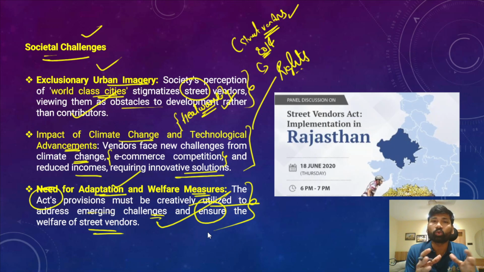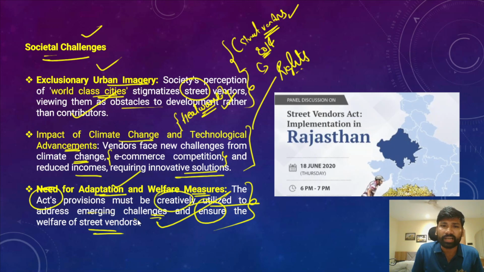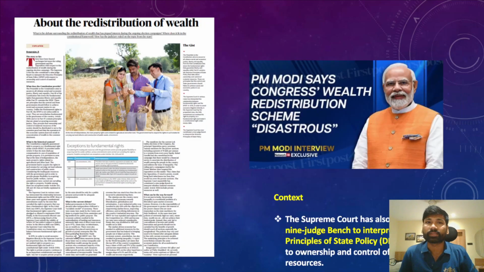That is a good thing to do, but if we do not implement that legislation for their benefit, then the purpose of bringing such a legislation would not be served. So the act's provisions must be creatively utilized to address the emerging challenges, and at the same time we have to ensure the welfare of street vendors as well.